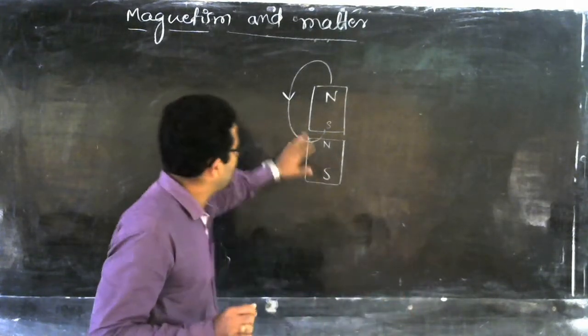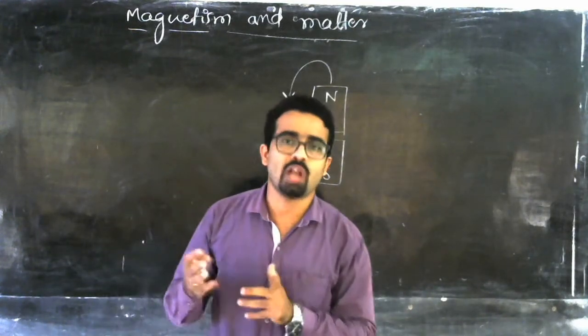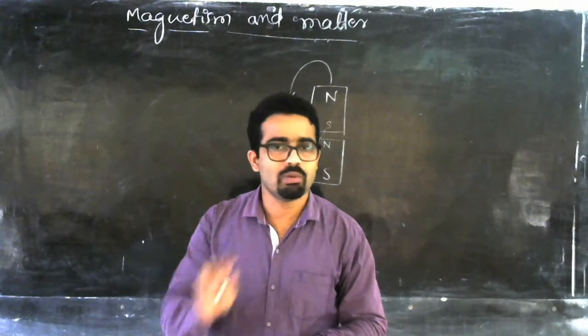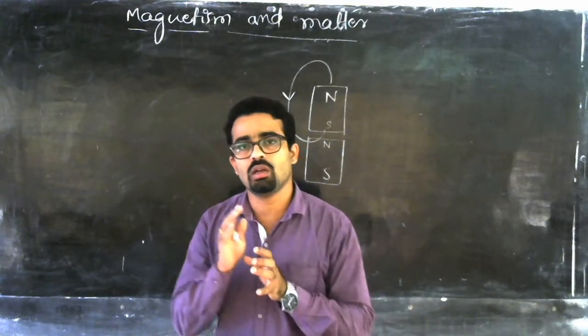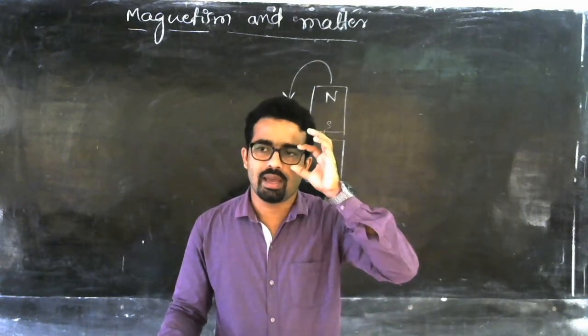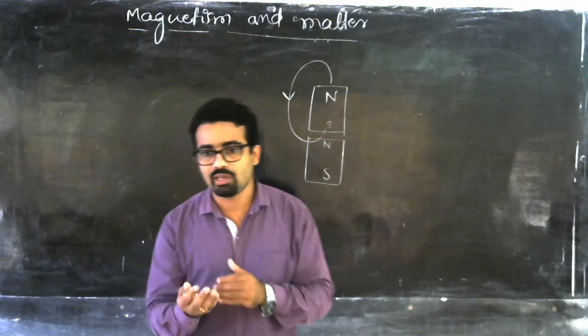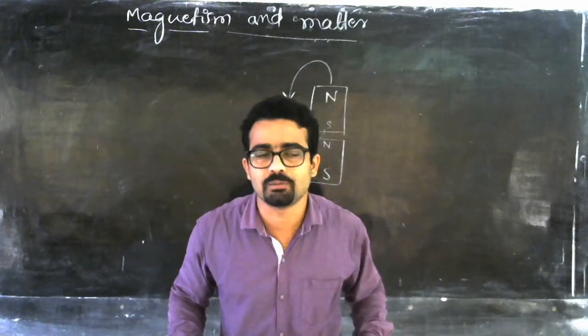And this direction of a bar magnet was found with the help of a solenoid. You already know about the solenoid. A solenoid is a long wire wound in the form of a helix. There we can draw the direction of the magnetic field.